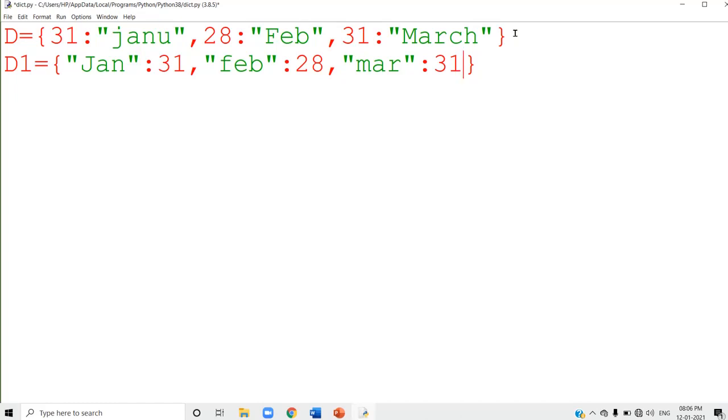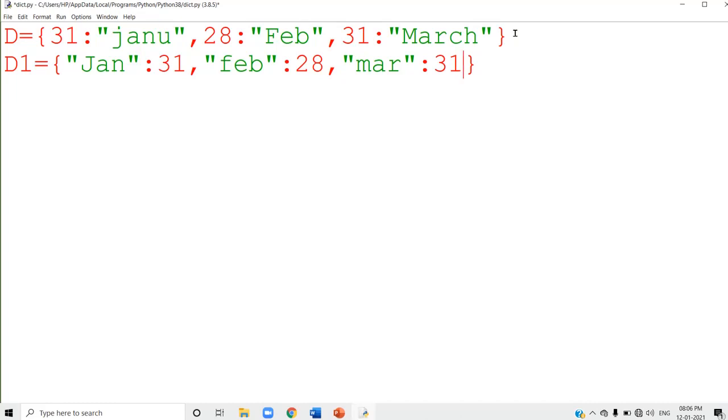In both dictionaries there are three elements. In the first dictionary, D, 31, 28 and 31 are the keys, and their values are January, February and March. And in the second example, Jan, Feb and March are the keys.